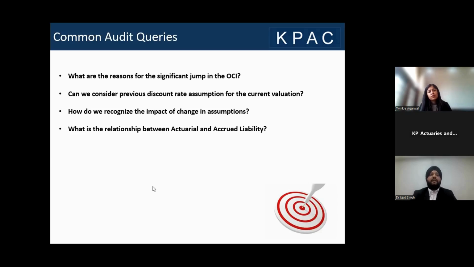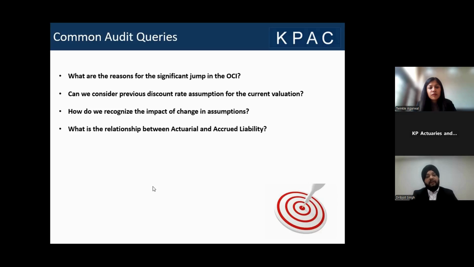So why was that one arrived? What was the reason behind that 1 crore experience loss or 1 crore OCI loss arising in the previous year, and compare that with the reasons which we are encountering in the current valuation. So a significant movement in the OCI is typically due to any significant changes in the assumption that might have occurred during the valuation period, or any major data corrections or any policy corrections.